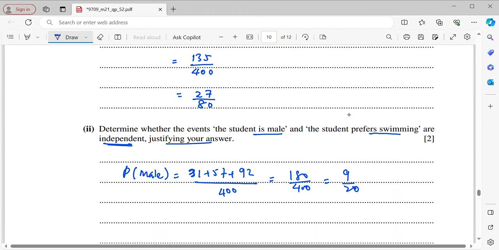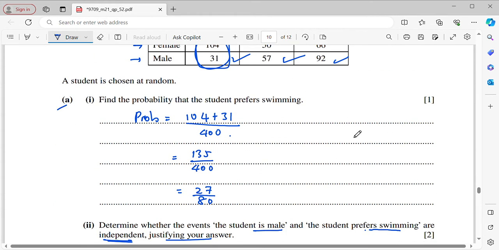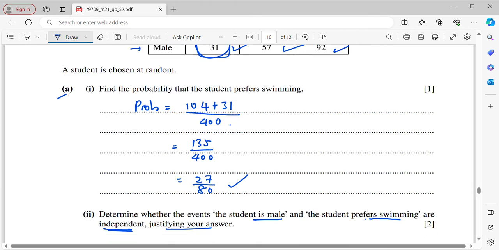Now, probability of student prefers swimming. So I will write P swimming. So it will be always over 400. So total of those swimming already counted just now, which is 27 over 80.